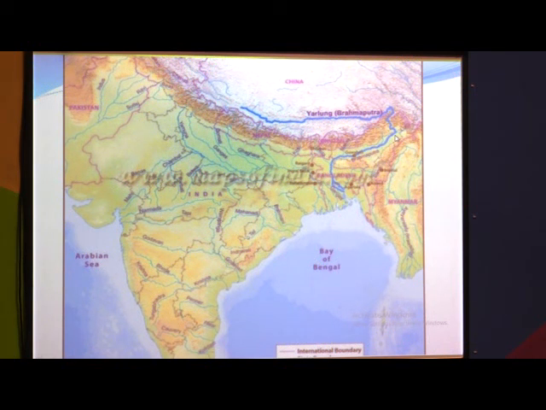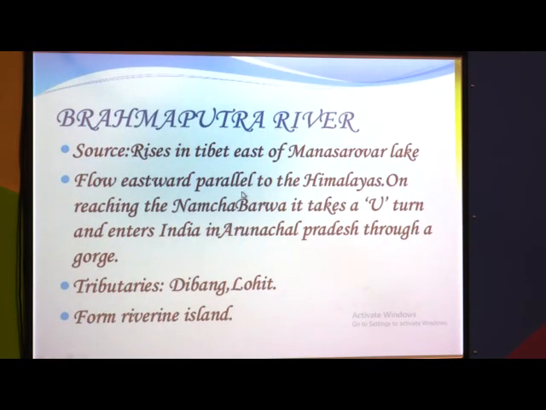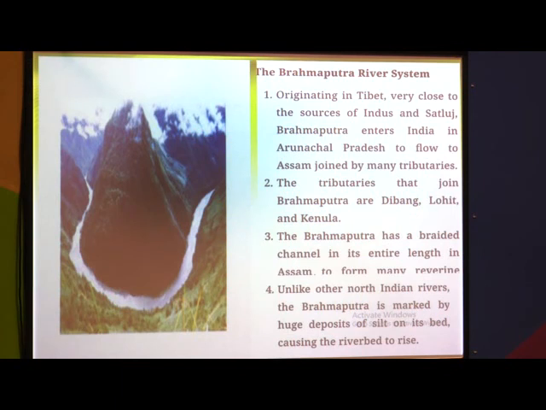So that's why, with glacier and heavy rainfall area, Brahmaputra river received lots of water, and see here the confluence of Ganga and Brahmaputra, and they form that delta. See, the source of this Brahmaputra river is in Tibet, near Mansarovar. It's flowing in the eastern direction near Namcha Barwa. It takes a U-turn and enters the Arunachal Pradesh area. Two tributaries are there, Dibang and Lohit, and they form a riverine island, and that riverine island is called Majuli riverine island. See the Brahmaputra here, it takes a U-turn and enters our India.